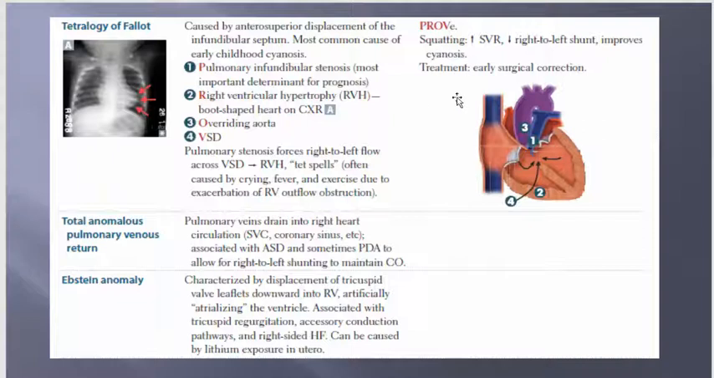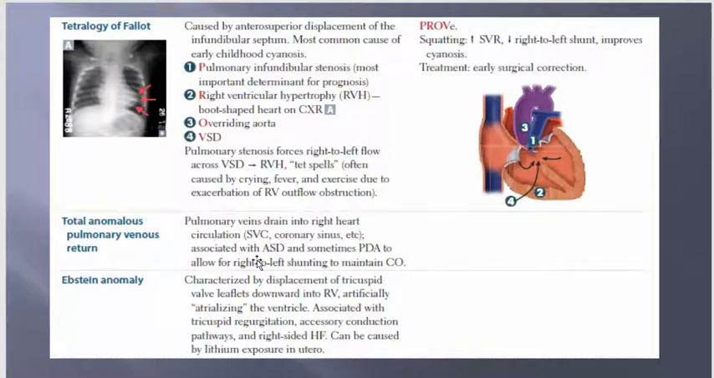So you want to do squatting. Why do you squat? You increase your SVR, reduce your right to left shunt, and improve cyanosis. Treatment, early surgical correction. So that's your 1, 2, and 3 right here.